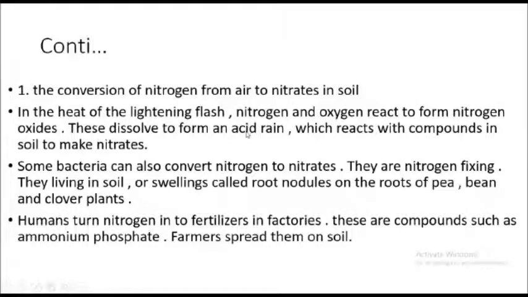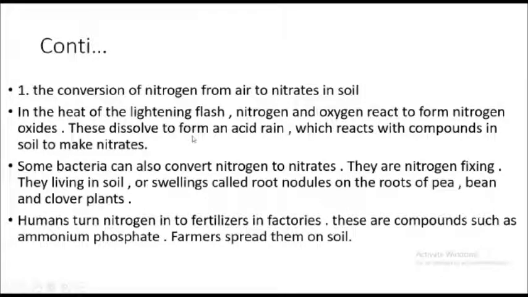Okay. It means after nitrogen oxide is dissolved in rain or water, that rain will be converted into an acid rain. It means an acid, a pH less than 7. That water raining from the sky will have a pH less than 7, which is very acidic.